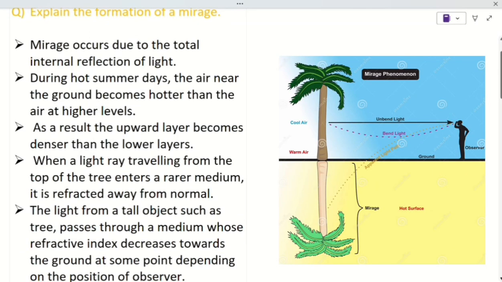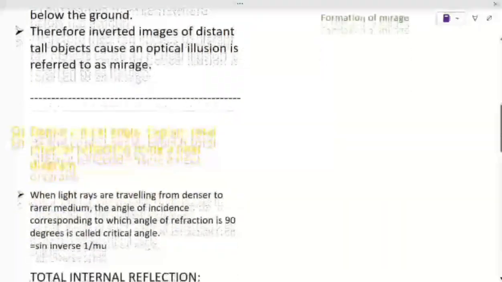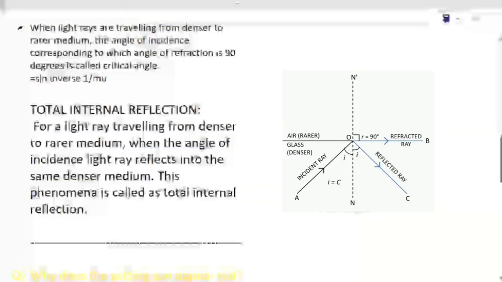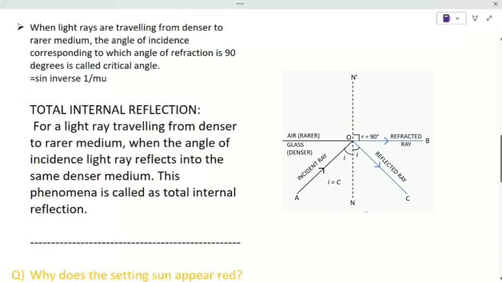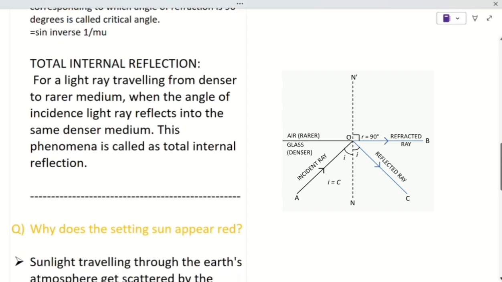This mirage and the critical angle and total internal reflection are similar. And here the total internal reflection diagram is shown.